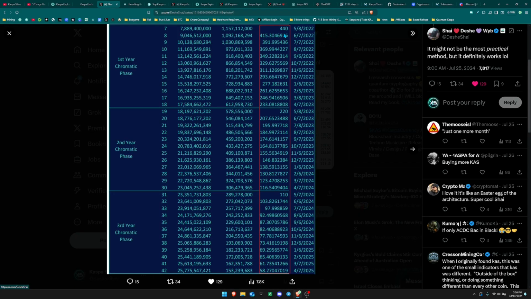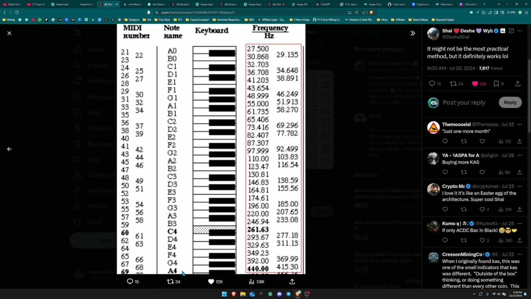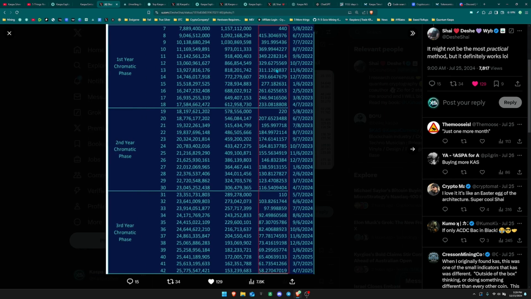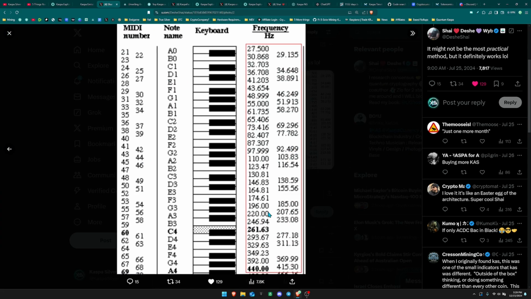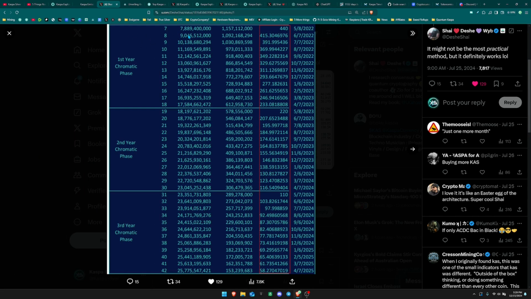So the first block deflationary phase reward was 440 Kaspa per block. And if we go to the piano over here, you could see that A4 starts at 440 frequency. And then if we go all the way up to the month that we're in right now, which is December of 2024, you can see that it's 73.4 Kaspa per block. And then if we look at the frequencies here, you're going to see that there's a frequency here that is 73.4, and then it goes all the way down to 27.5, which is the lowest frequency you can get on a piano. And this also happens on the emission schedule.